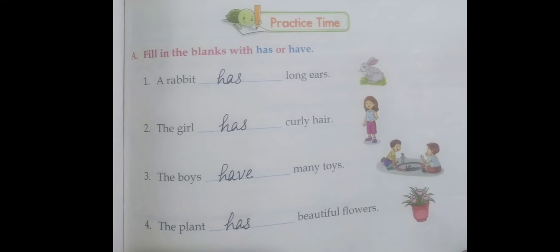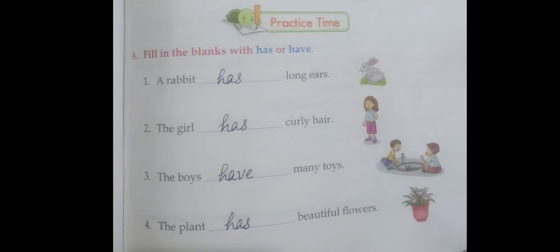First question, a rabbit dash long ears. Look at the first picture. Here only one rabbit is there. That means singular, only one. That means we use has here. A rabbit has long ears. Okay, write in textbook, has.